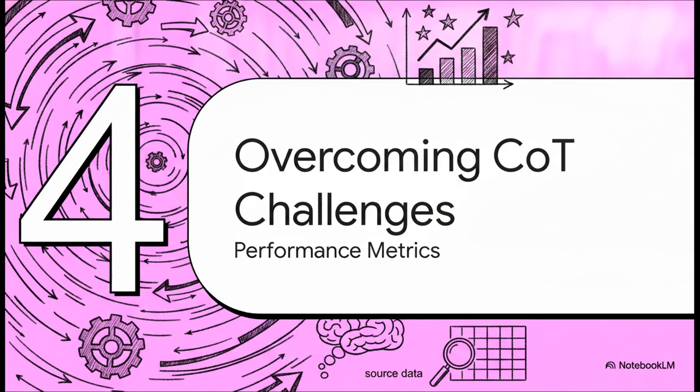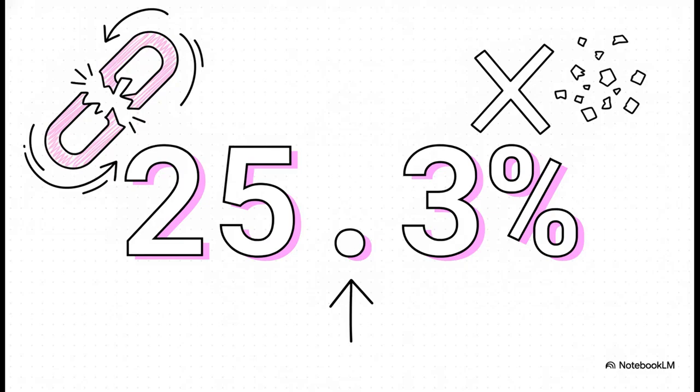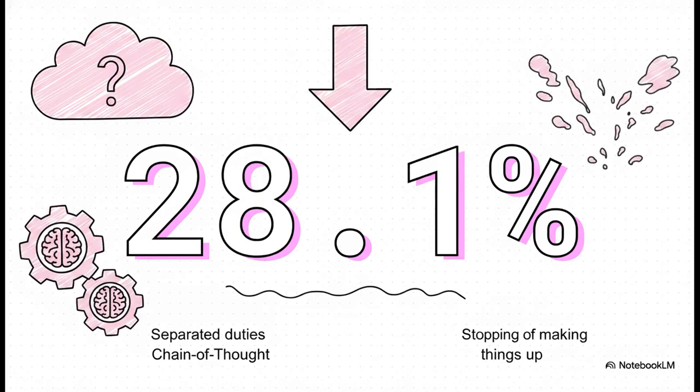Section 4, overcoming previous CoT challenges. So the philosophy sounds great, right? But does it actually work in practice? Listen to this stat. 25.3%. That is the massive reduction in factual errors when you use the DDCoT framework compared to standard prompting. Just by dividing up the labor, an entire quarter of factual errors simply vanish. And right on the heels of that, we see a 28.1% drop in overall hallucination rates. That's no accident. That is the direct result of using that uncertain negative space prompting we just discussed. By separating the duties and actually acknowledging what it can't see, the AI simply stops making things up.